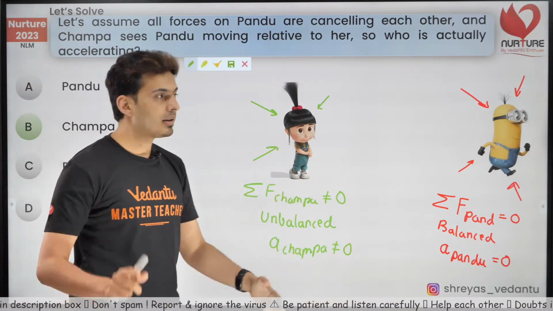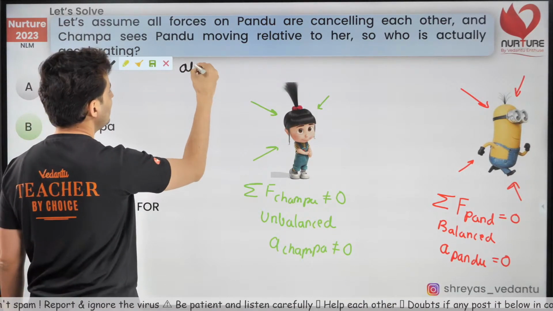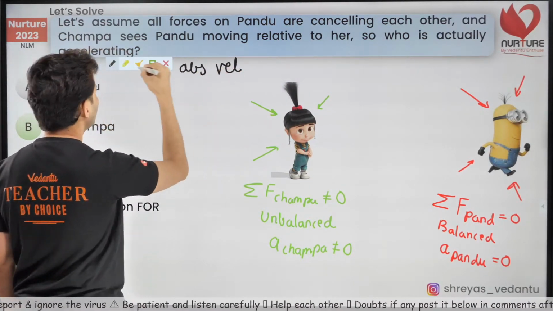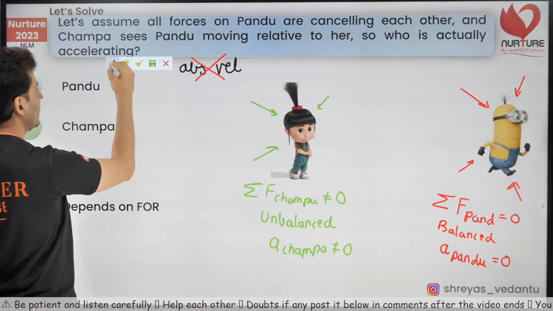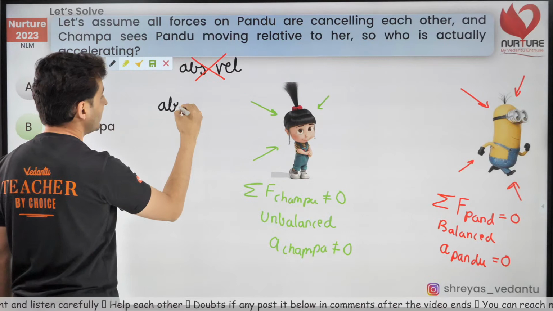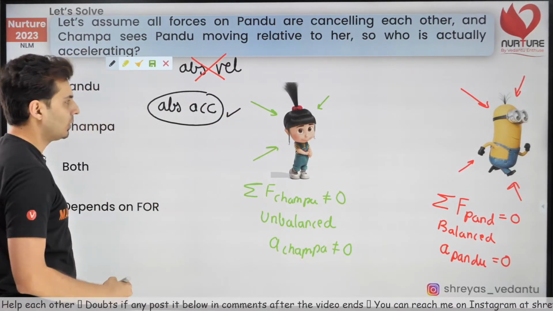It's invalid. So it's very, very interesting to note this. Absolute velocity is not even a concept. We cannot talk about it. But absolute acceleration, yes, I can talk about it.